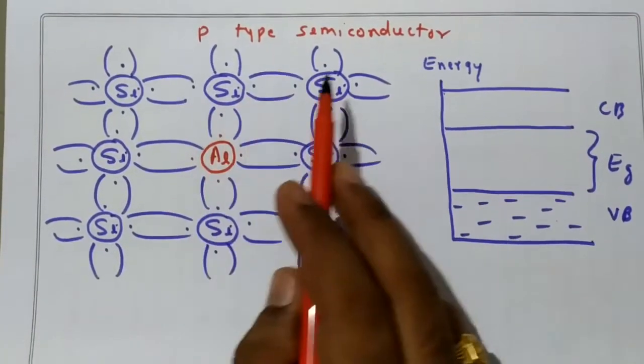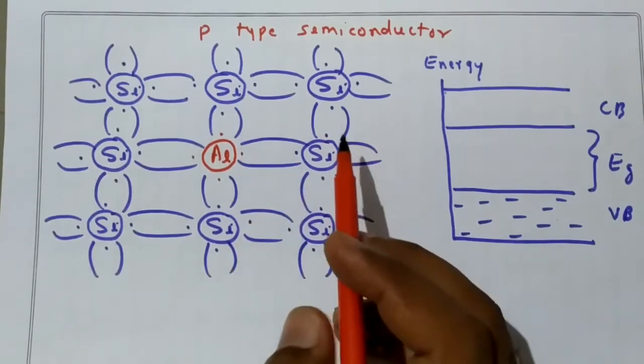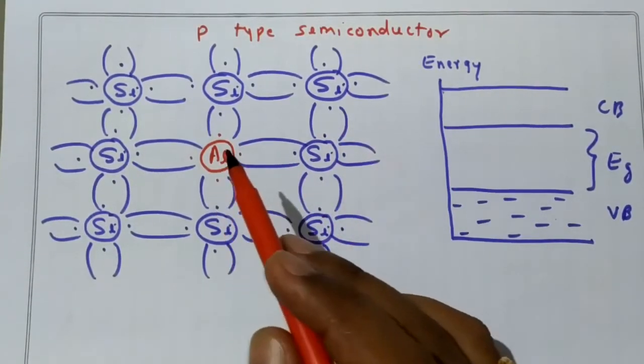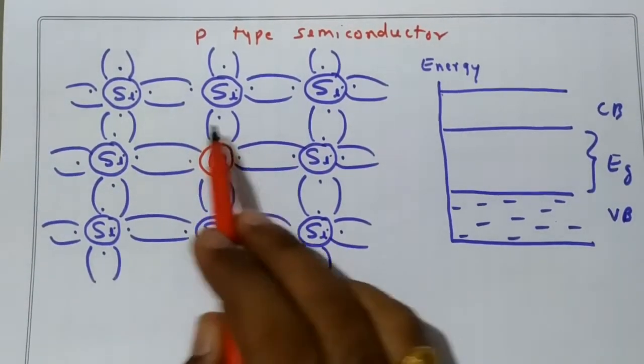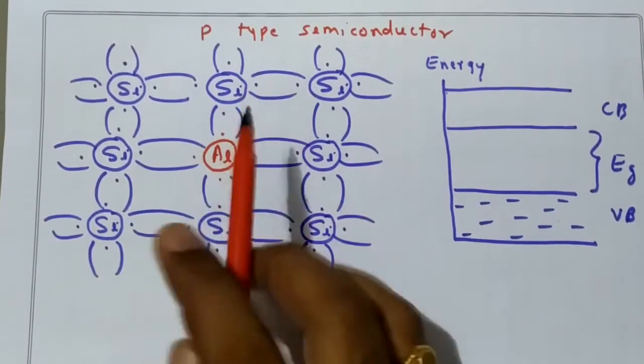Now, the effect of adding a trivalent impurity. What is a trivalent impurity? Aluminium, arsenic, etc. added to a pure semiconductor. Now, don't take this as an aluminum atom. Now we take this as a silicon atom.